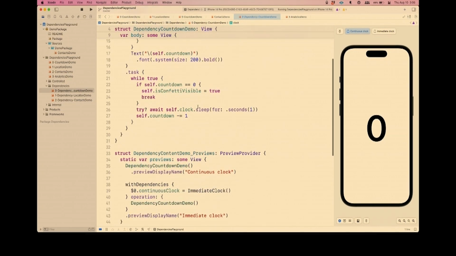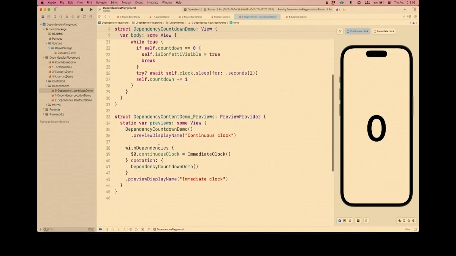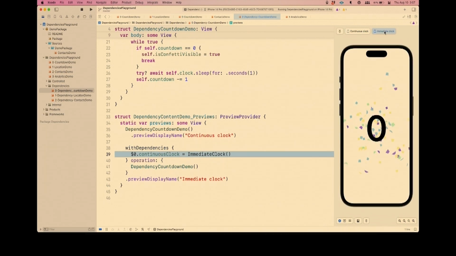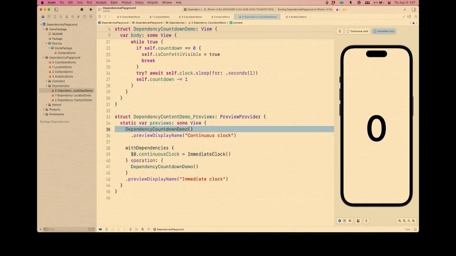However, what you can do is use this little with dependencies scoping function to say, in the context of this operation, I want to override the continuous clock to just be an immediate clock. And so it allows me to switch over to this preview, and now this is an immediate clock. So even though I didn't provide the default, I just kind of marked it there. I still get to choose between what I want, but I can also just completely leave it off. Like here, no mention of the dependency whatsoever, and it loads up in its kind of default execution environment.